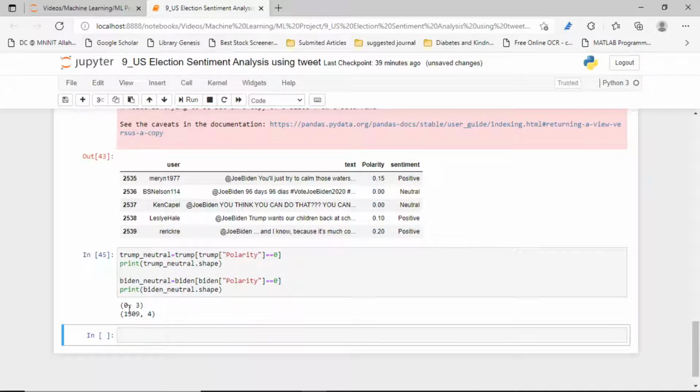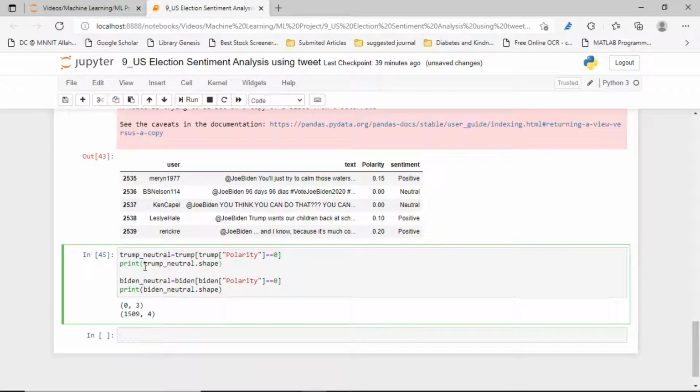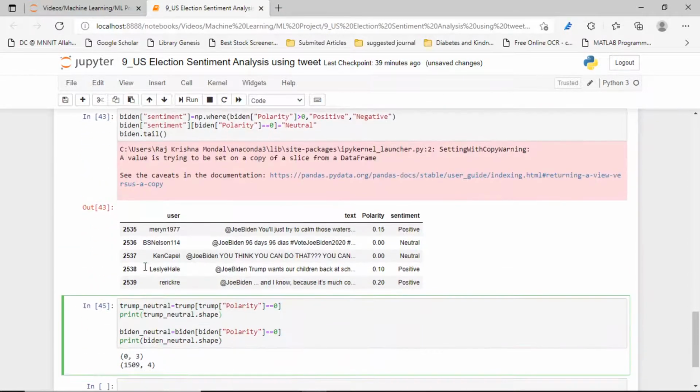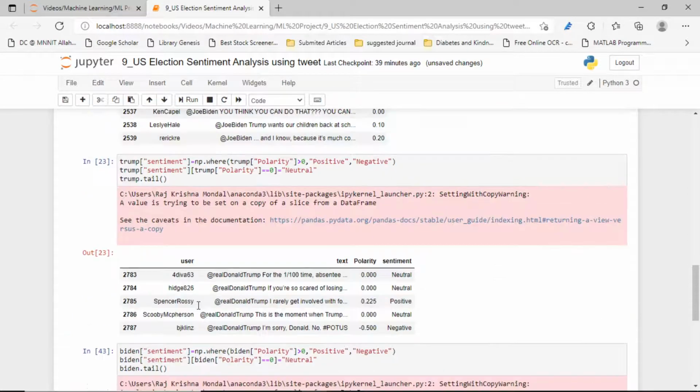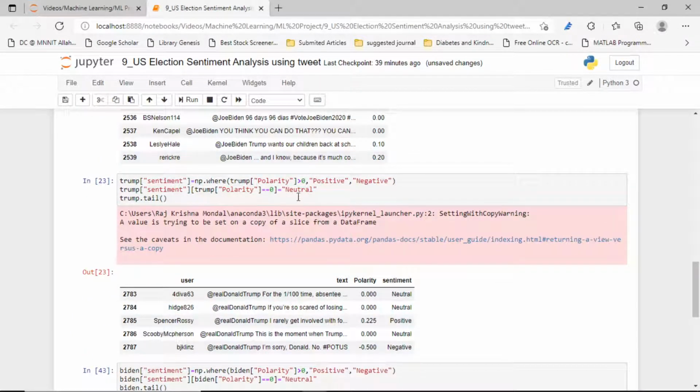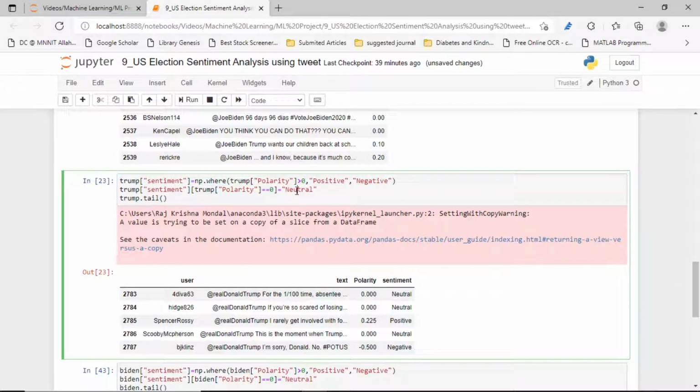Why is this 0? Let's see what mistake I have made. It's for Trump. Let's see the Trump data set, the Trump sentiment analysis.